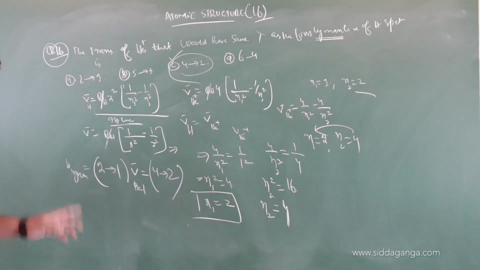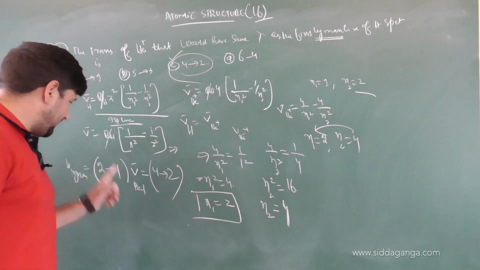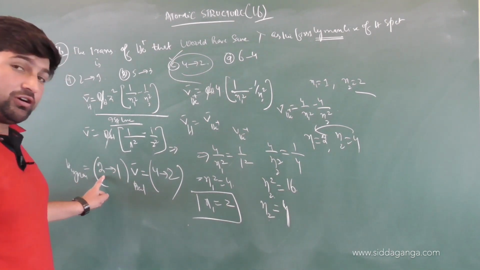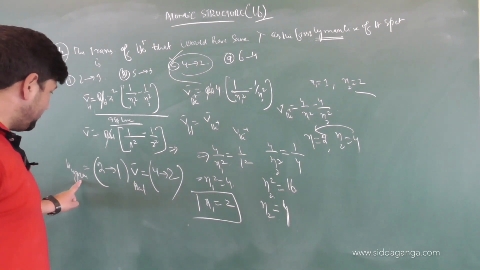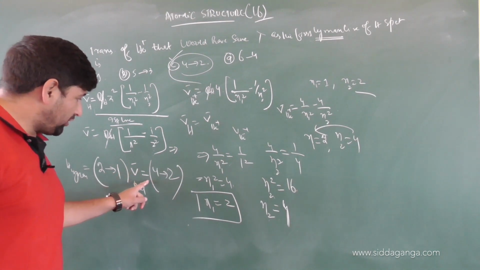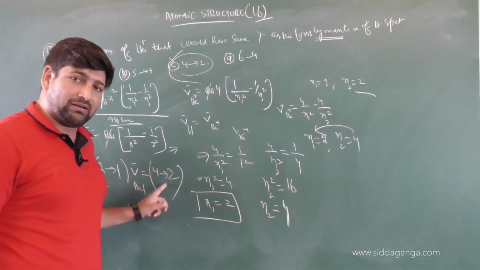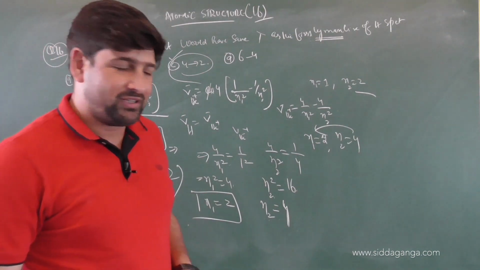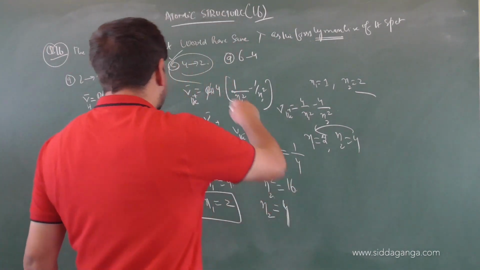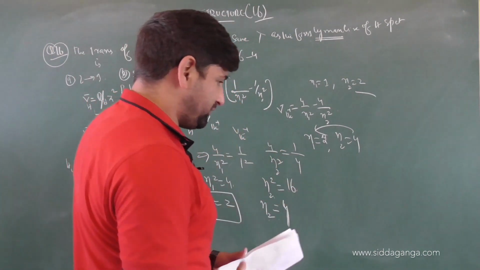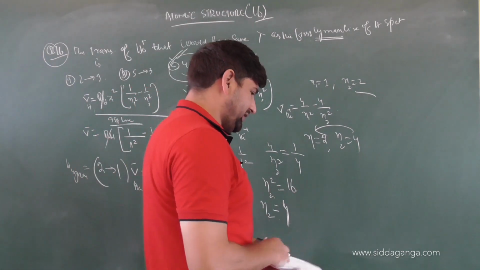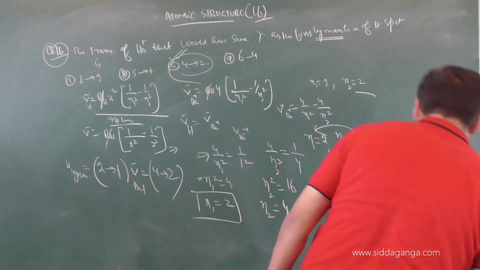So I mean to say the wave number of the first line of the Lyman series will be equal to the wave number of the second line of the Balmer series. Am I clear? So the correct option will be option 3, that is n2 should be 4 and n1 should be 1. Right children? Excellent.